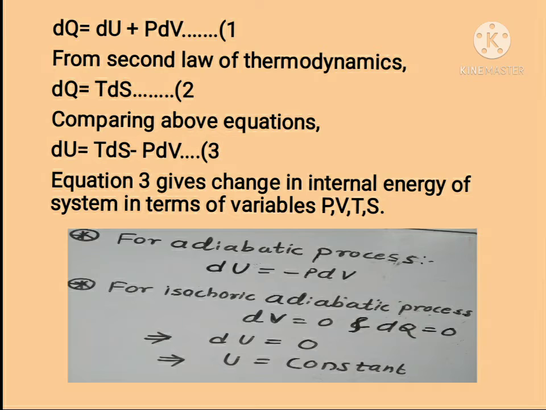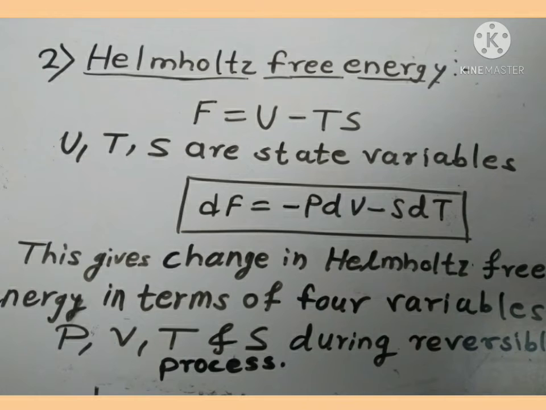Internal energy is called the first thermodynamic potential. From the equations, we can see that for an isochoric adiabatic process, internal energy of the system remains constant.